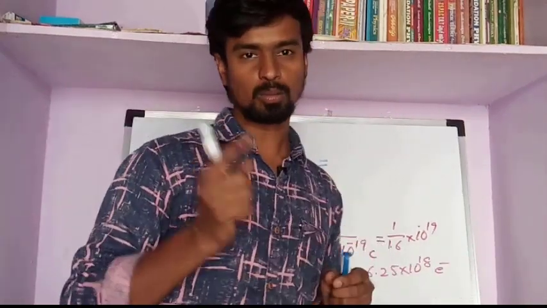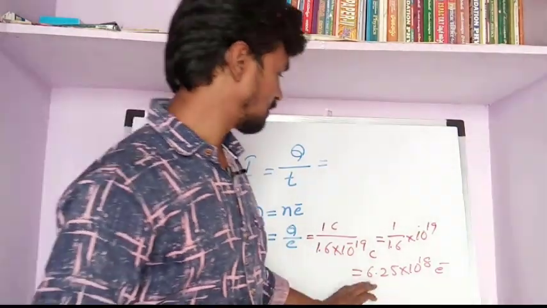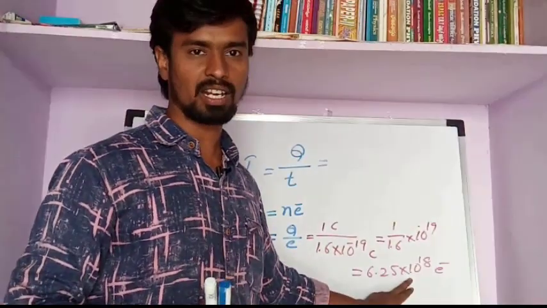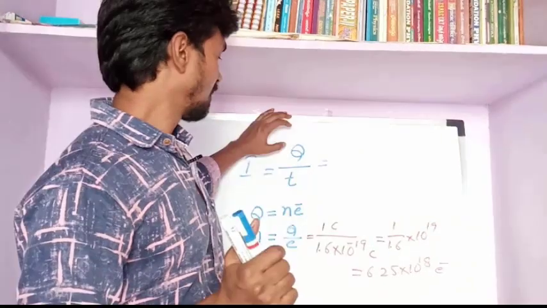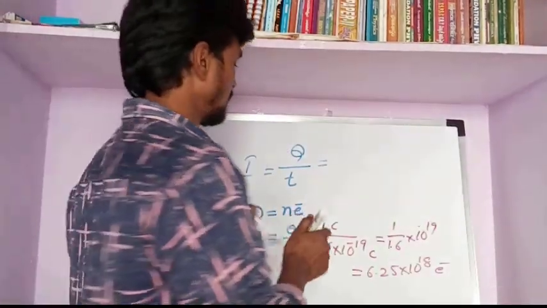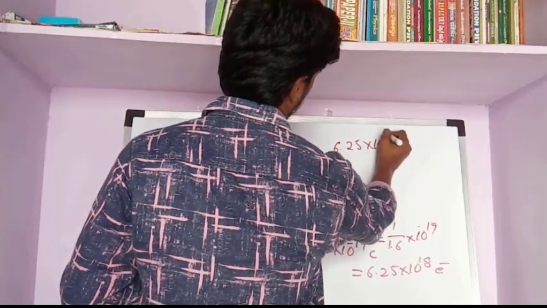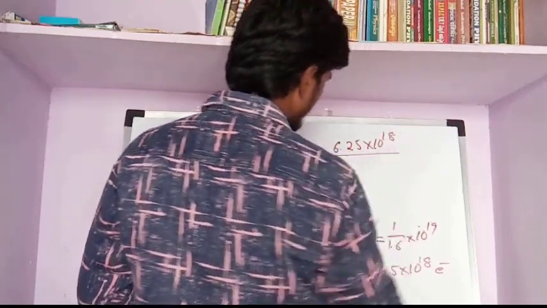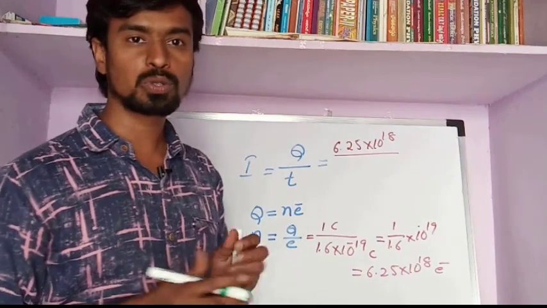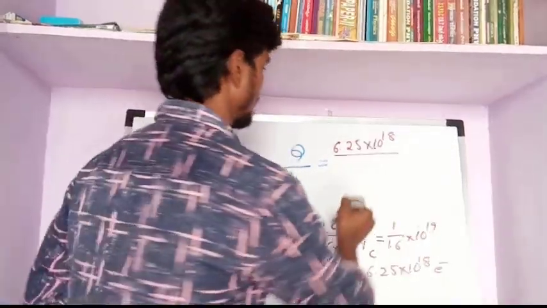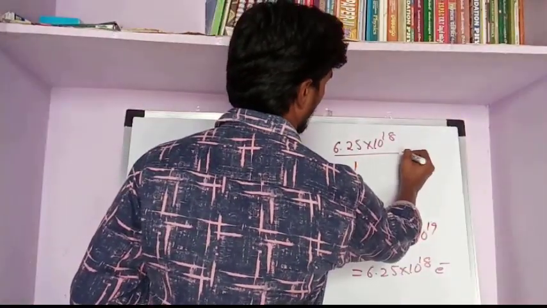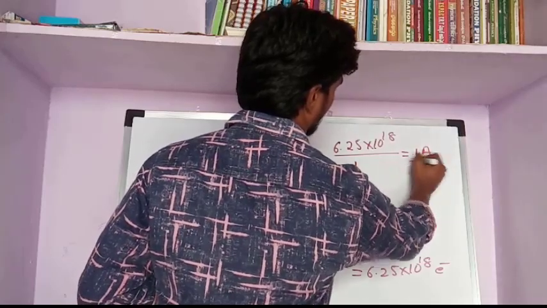So 1 coulomb of charge has 6.25 into 10 power 18 electrons. That means 6.25 into 10 power 18 electrons cross the cross-section area, or flow through the conductor, in 1 second, and this we call 1 ampere current.